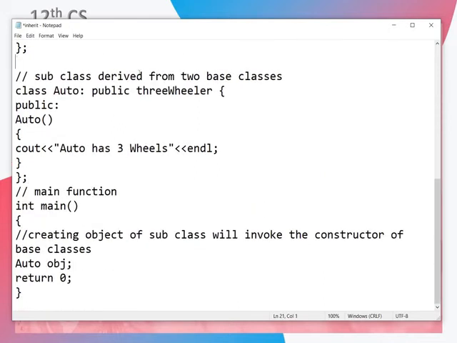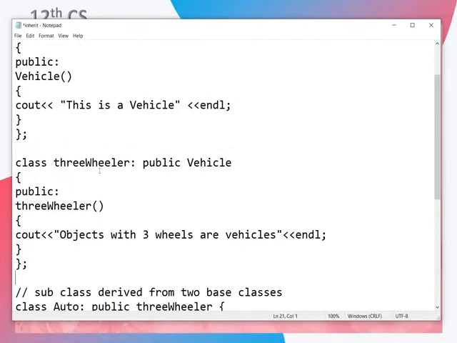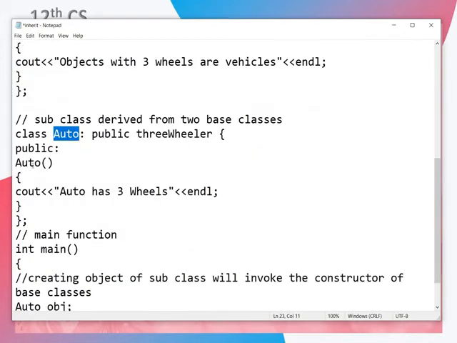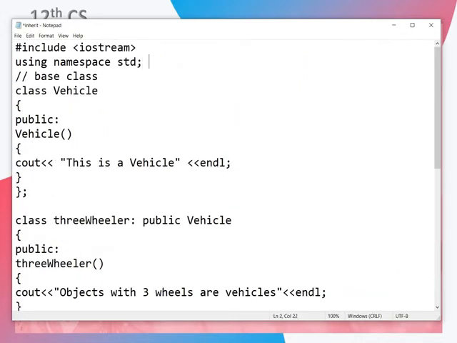Next, derived class. That means first one is vehicle, then three-wheeler. From the three-wheeler there is another class, that is auto. Auto vehicle is one of the three-wheelers. So here also there is again a constructor. So what are the 3 classes here? First one is vehicle. From the vehicle we derive the class three-wheeler. From the three-wheeler we derive the class auto.